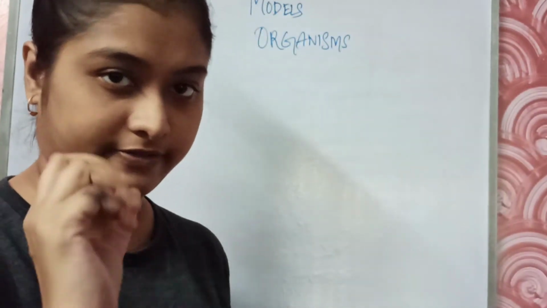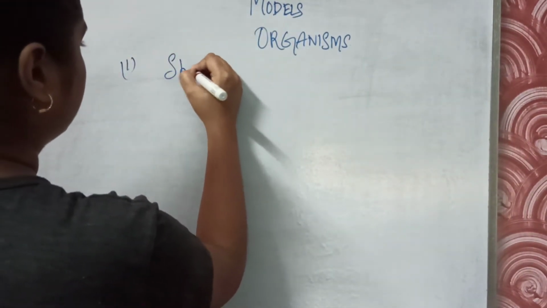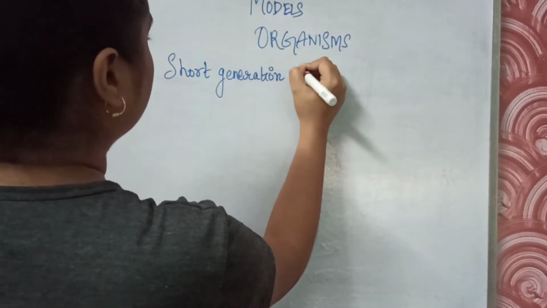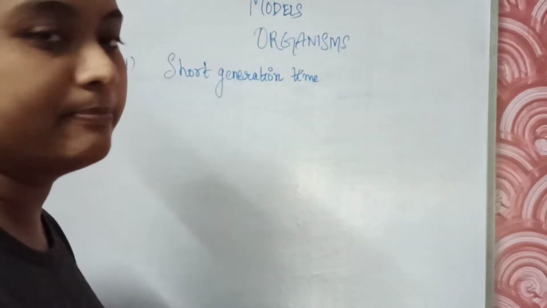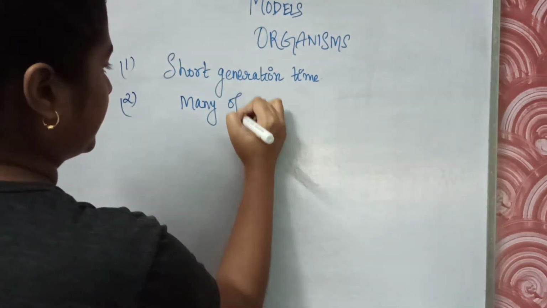So first, to become a model organism, the species must have a short generation time. Point 1 is short generation time, or short life cycle. A short life cycle means it will grow, it will reproduce and it will die, so a very short life cycle will be present. Then the species must produce many offspring at a time.